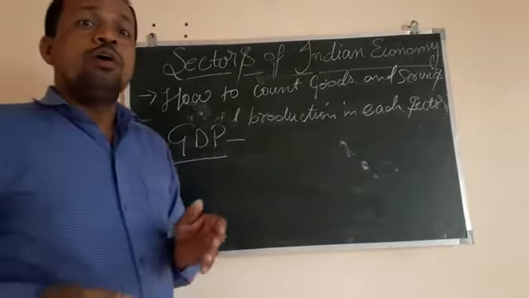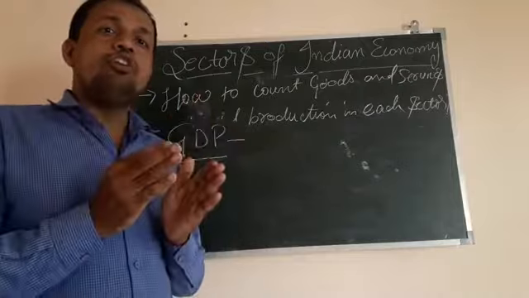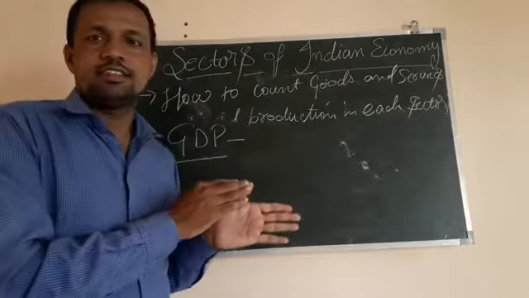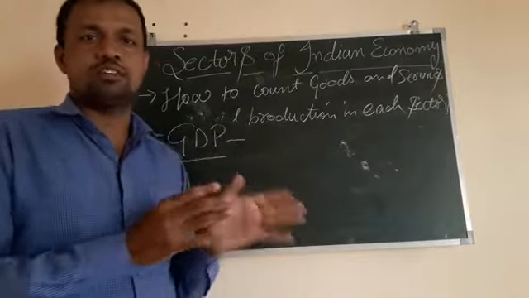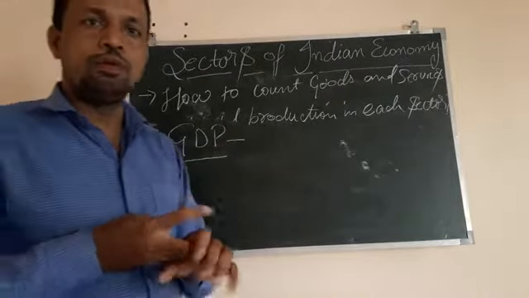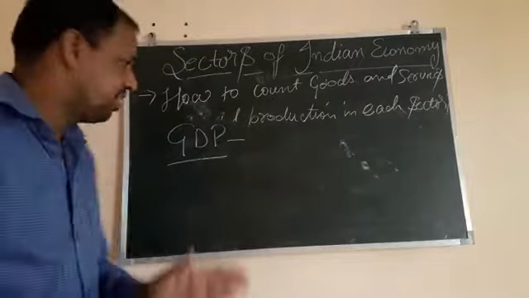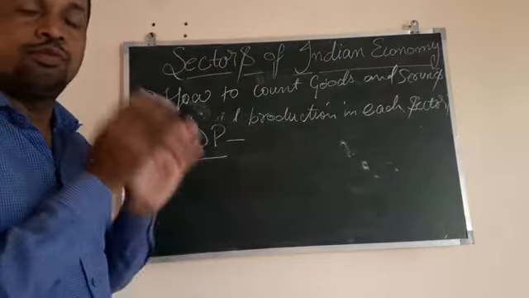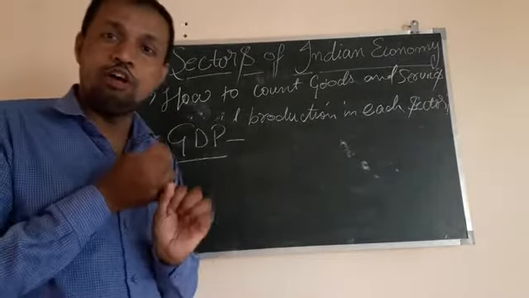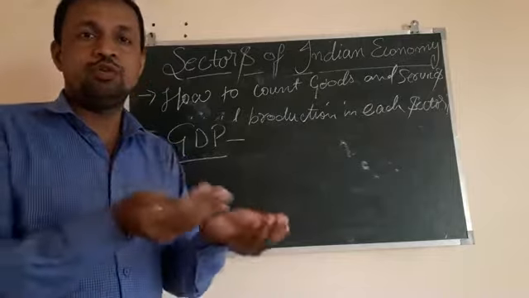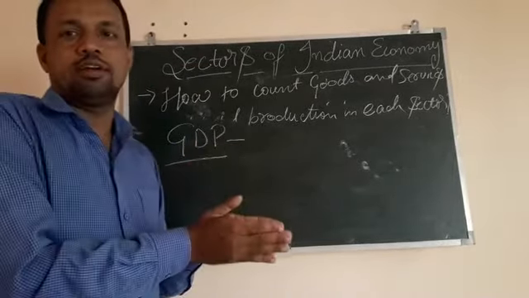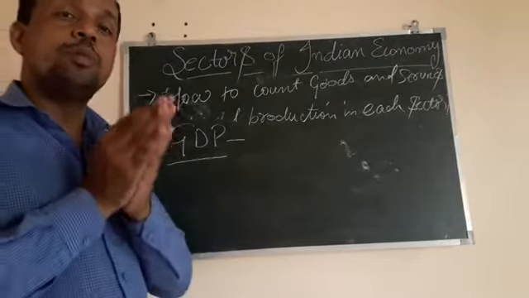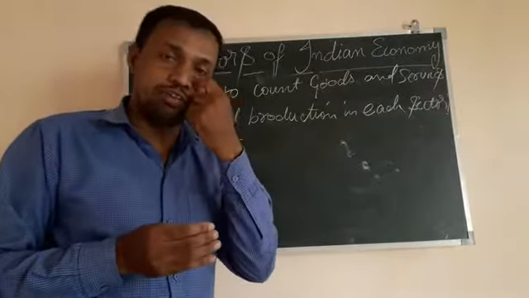Now when the total value of final goods and services of all the 3 sectors, primary, secondary and tertiary, put together, it is known as GDP, gross domestic product. And the nations whose GDP is very high, they are developed nations.